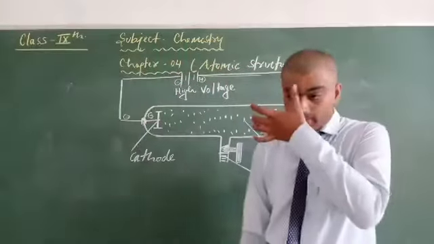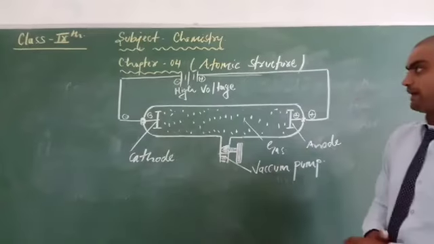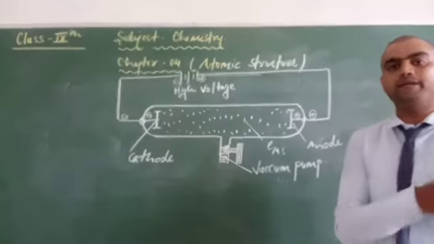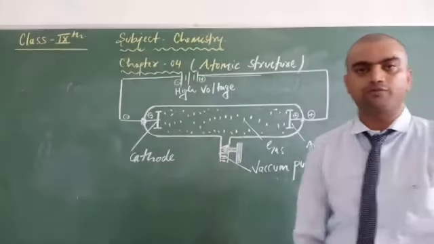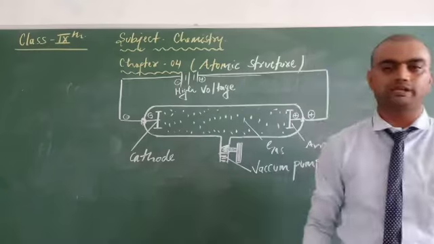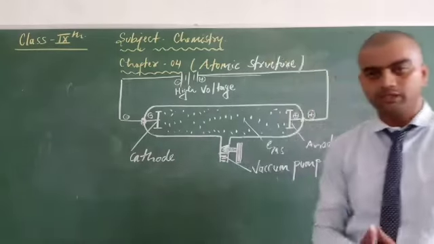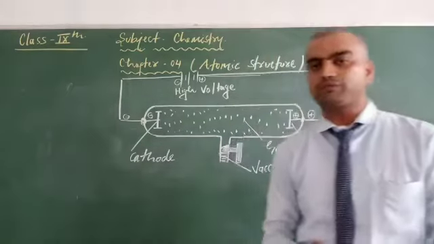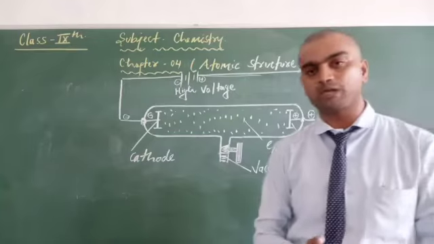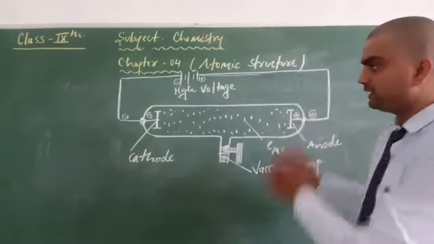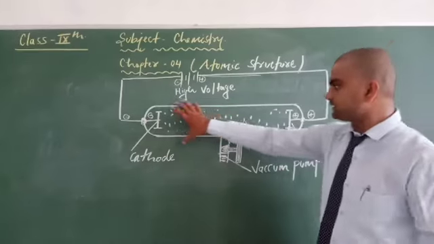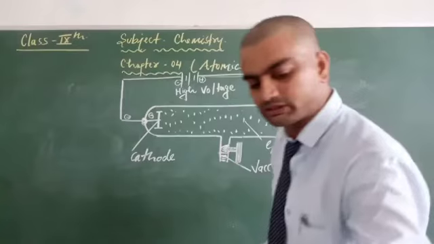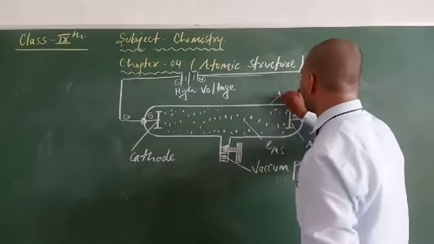Now let's come on. What was our point? Our point is how the electron was discovered, and the discovery of the electron is indirectly correlated with the discovery of cathode rays. Clear? So the matter started from whether gases conduct electricity or not. So first of all, in 1859, Julius Plucker performed an experiment which is given here. Clear? This is a glass tube which is known as a discharge tube.